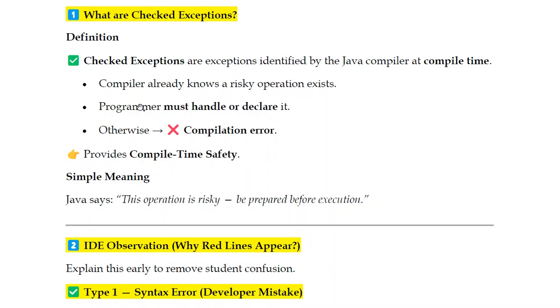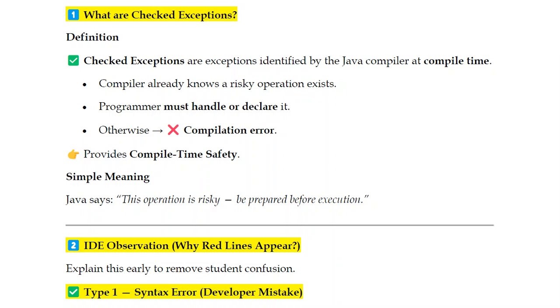Next, a simple thing. What is Java saying? This operation is risky. Be prepared before execution. It's like a weather forecast. There may be a red alert, it may or may not happen, but beforehand the weather forecasting team tells us that tomorrow we may expect a red alert in this region, so we will safeguard everything.